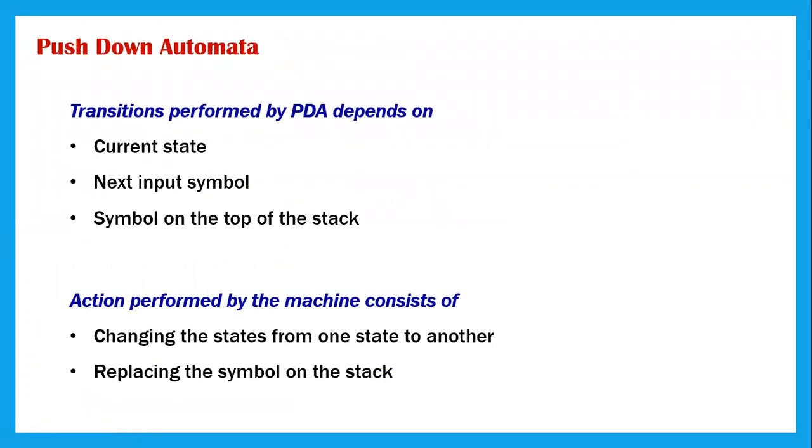and F is nothing but the set of final states here. The transitions which are performed on PDA depend upon the current state of the machine, the next input symbol we are going to scan, and then the symbol on the top of the stack. Usually in finite automata, we have the current state and the next input symbol, and then we go with the next state or the same state. Whereas in PDA, we have one more symbol to be read, that is the symbol on the top of the stack. And the actions performed by the machine are, first, it changes the state from one to another, and then it replaces the symbol on the stack.